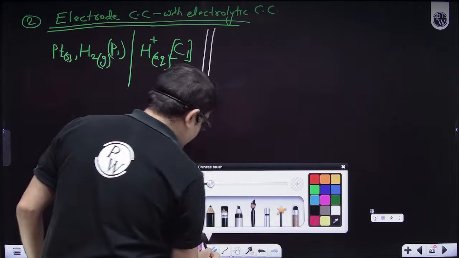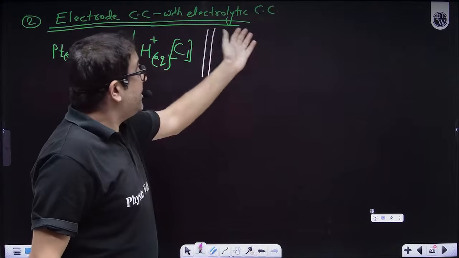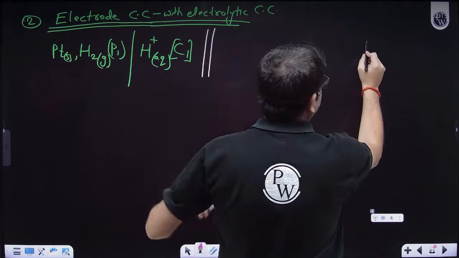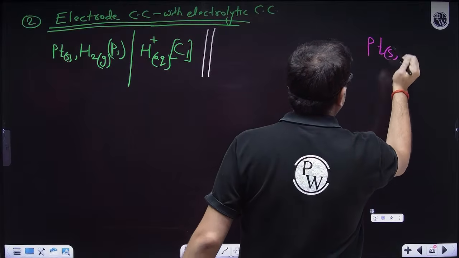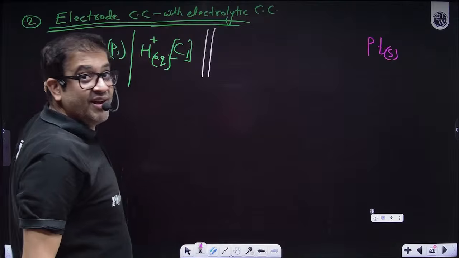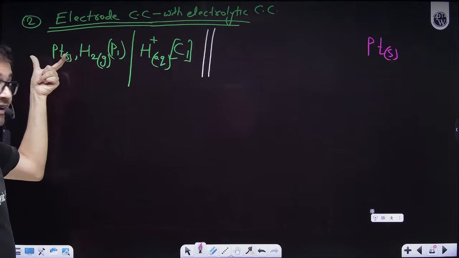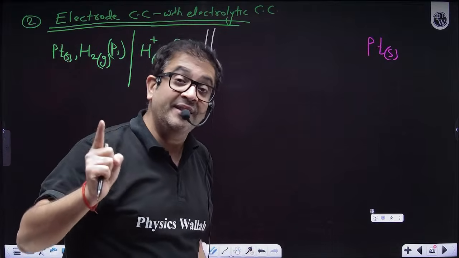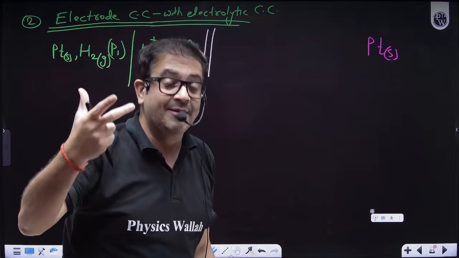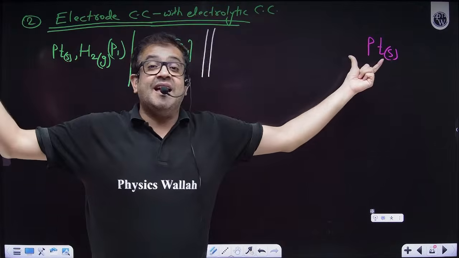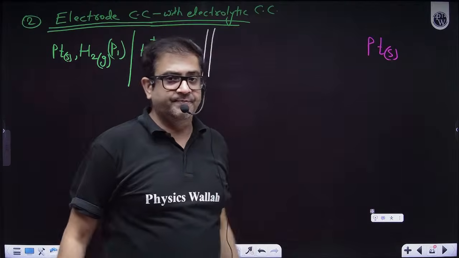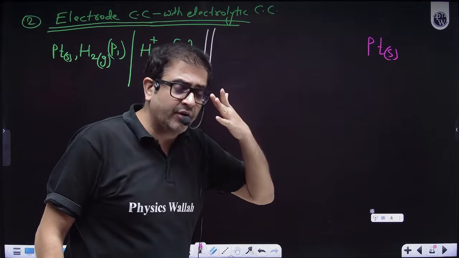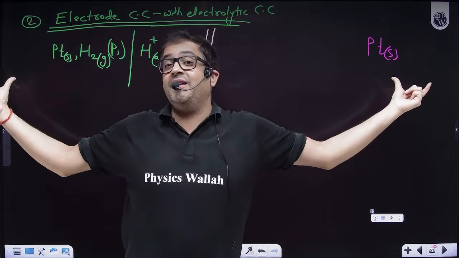Then what compartment, sir? The cathodic compartment. But beta, in the cathodic compartment, what I have told you is that whatever is happening over here, the terminals should always be at the ends. Who is the terminal of the anodic compartment? Platinum, although inert, but the terminals need to be at the ends. It will create a problem in the anionic electrode for Cl minus. So make sure these terminals are always at the extreme ends. Whether the oxidation half or the reduction half can be represented accurately or not doesn't matter. The terminals have to be at the ends.